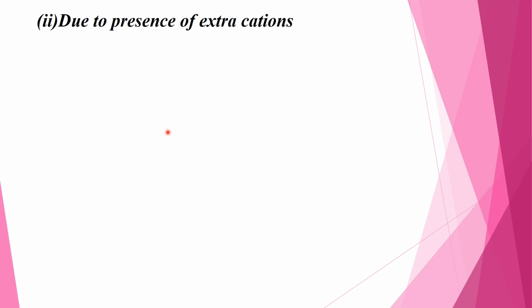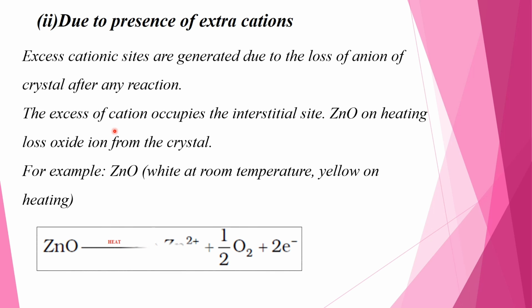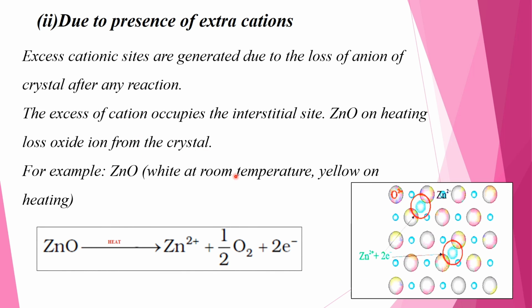And second is due to the presence of extra cations. Excess cation sites are generated due to the loss of anions from the crystal after a reaction. The excess cations occupy the interstitial sites. Zinc oxide on heating loses oxide ions from the crystal. For example, zinc oxide is white at room temperature, yellow on heating.